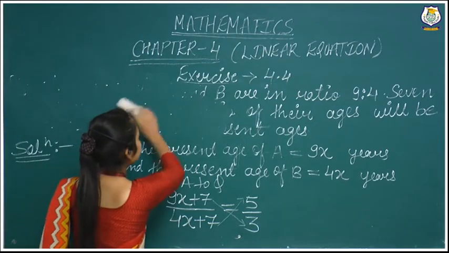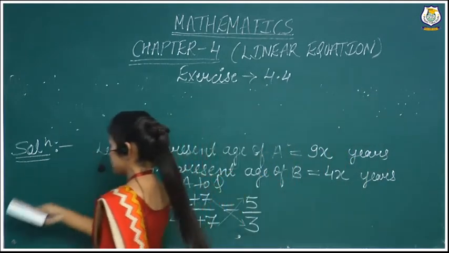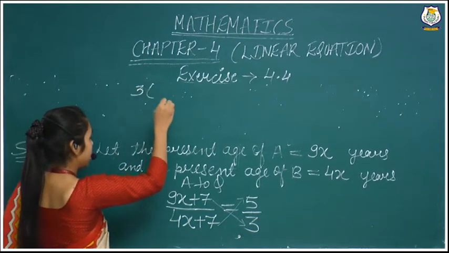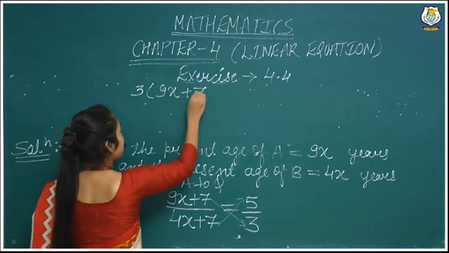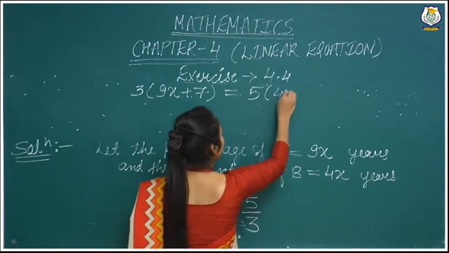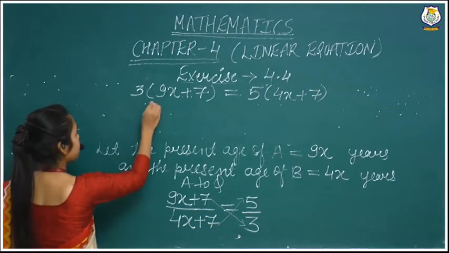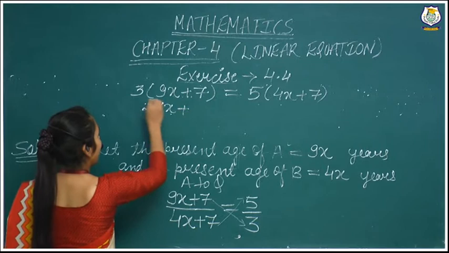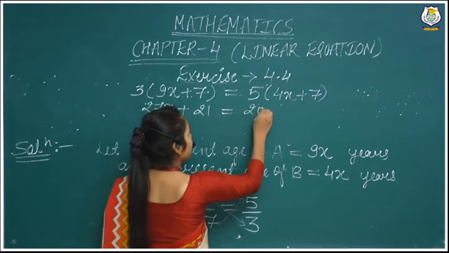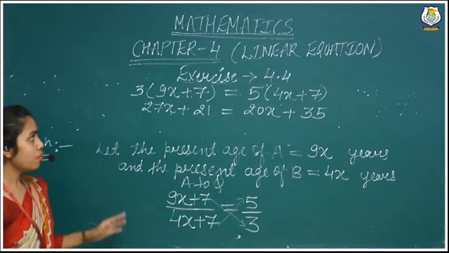So 9x plus 7 is multiplied by 3 and 4x plus 7 is multiplied by 5. So here I will write 3 multiplied by 9x plus 7 equals 5 multiplied by 4x plus 7. Now we will multiply: 3 times 9 is 27, and 3 times 7 is 21. 5 times 4 is 20 and 5 times 7 is 35.